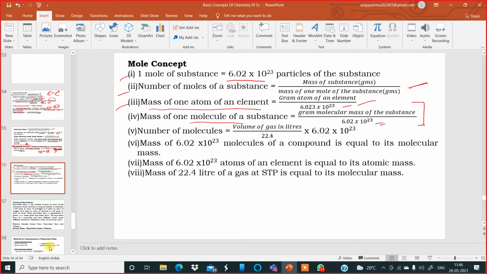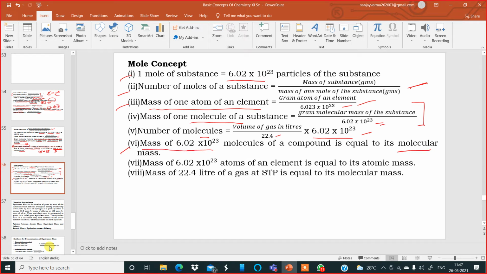So these formulae are similar. The number of molecules is calculated by dividing the volume of the gas given in liters by the standard molar volume, 22.4, and multiplying by Avogadro's number. These are all shortcut formulae for use in calculations. The mass of Avogadro's number of molecules of a compound is equal to its molecular mass.